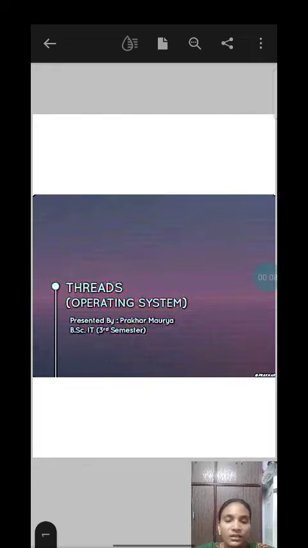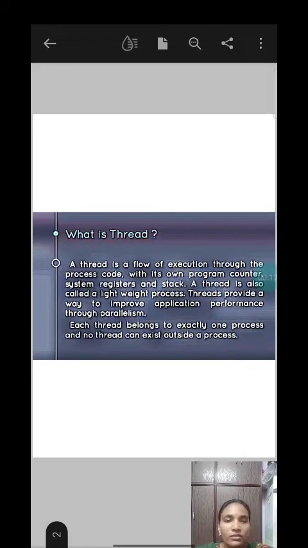Today I am here to explain threads in operating system. First of all, what is a thread? A thread is a flow of execution through the process code with its own program counter, system register and stack.